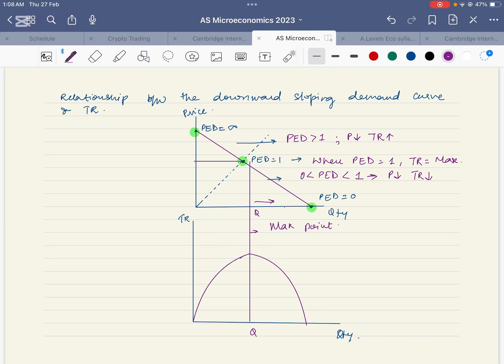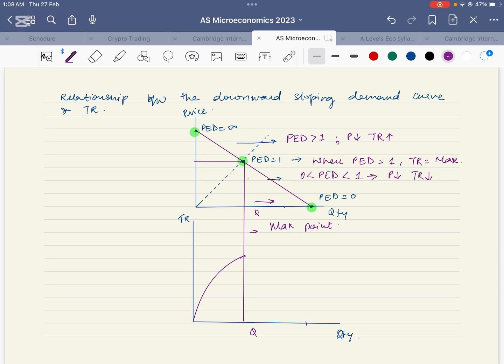This is the relationship between total revenue and the downward sloping demand curve. At the point where elasticity is unitary, the total revenue is maximum, and after that, the total revenue starts falling.